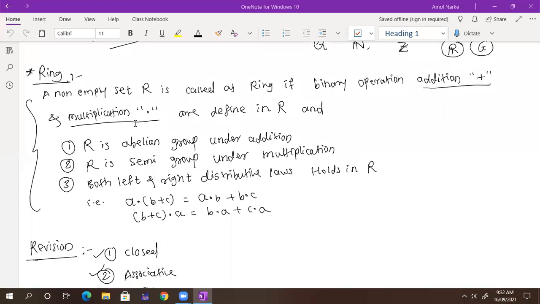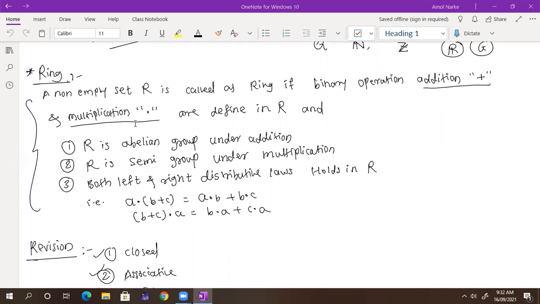So we have discussed what is meant by a ring. What is the definition of a ring? A ring is a non-empty set R with two binary operations, addition and multiplication. Instead of one, we have two binary operations.